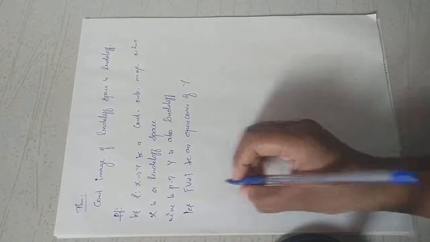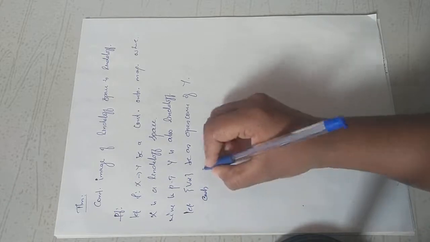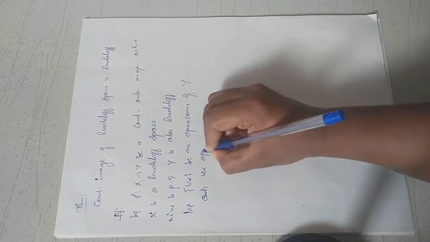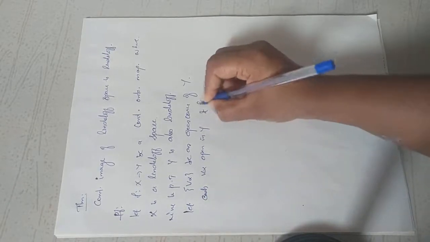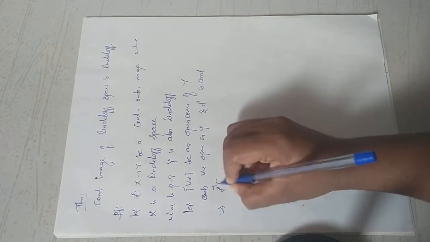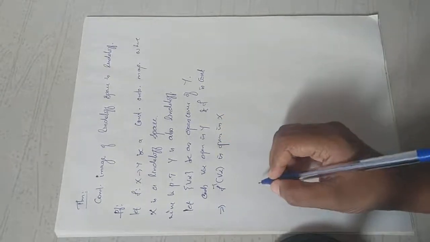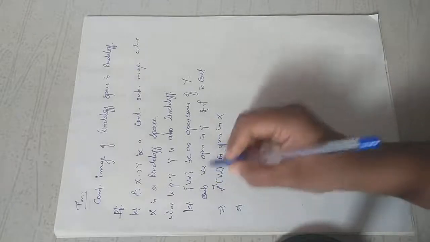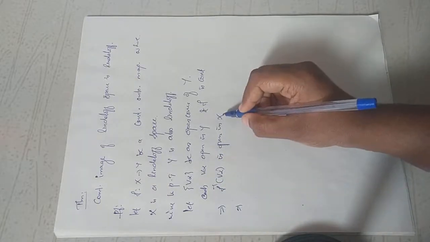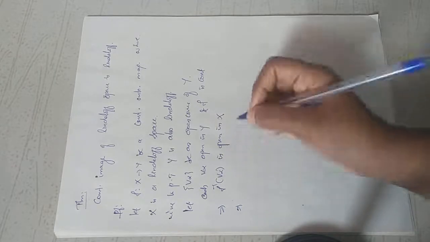Since each V alpha is open in Y and f is continuous, it implies f inverse of V alpha is open in capital X. Inverse image of an open set is open. Since for every V alpha, f inverse of V alpha is open in X, you can consider this f inverse of V alpha as some U alpha.